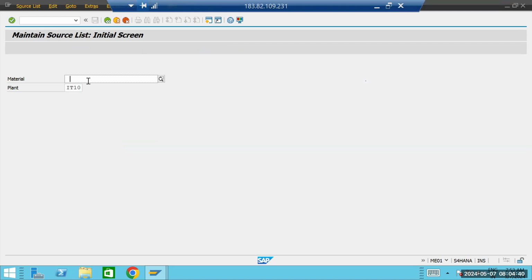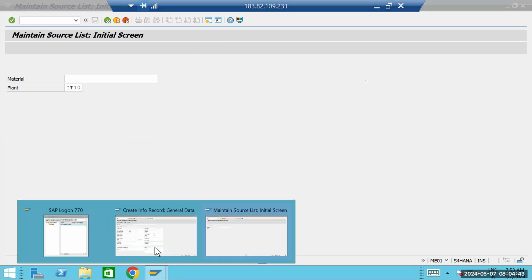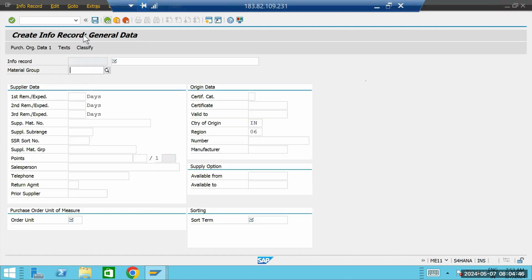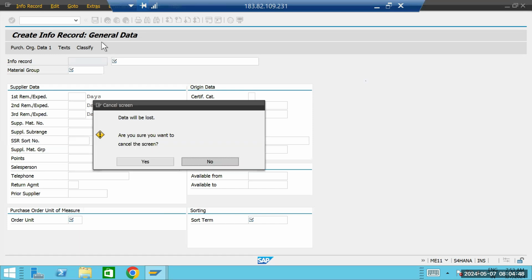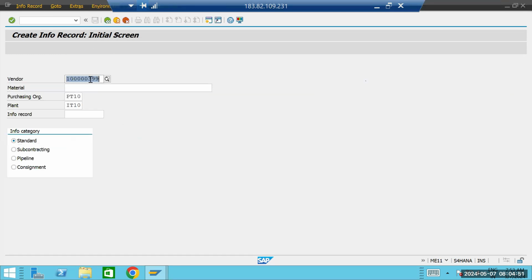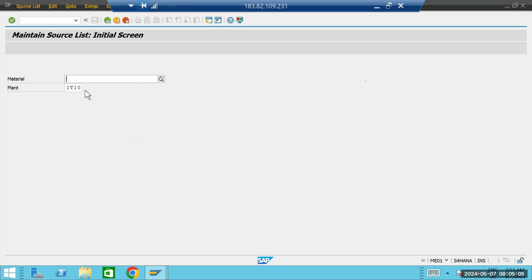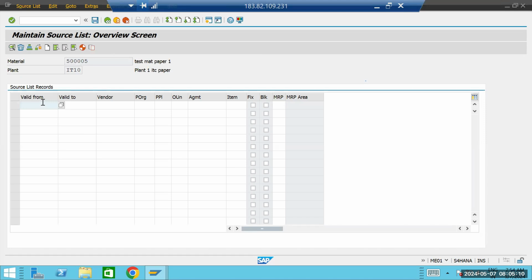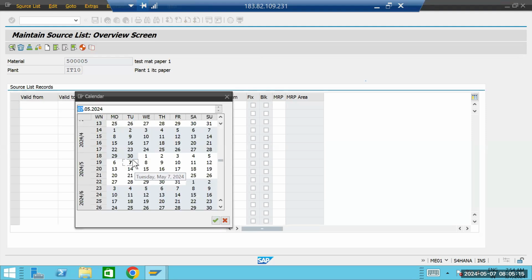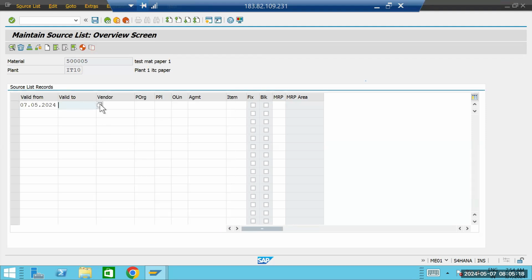Here you can enter a material. Let's say we will put this material and plant, and press enter. Here it is asking for a validity period. Let's say we will give a from period and a to period.